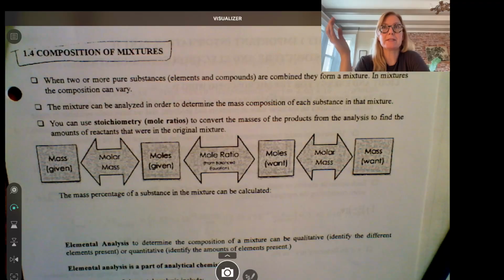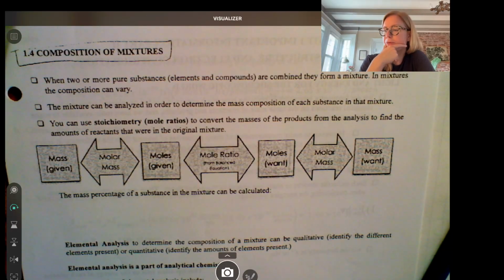Also, and I told some of you guys this when you emailed me, this is just an overview of 1.1 to 1.5. We will be doing more notes, more practice problems on these topics when you get to school, okay? So think of these as overview preliminary notes. We will do more notes and more practice problems once the school year starts, okay?